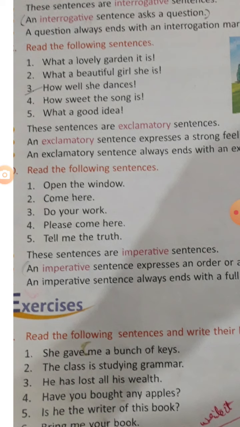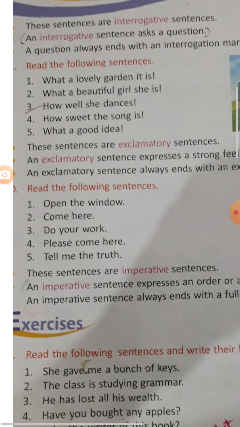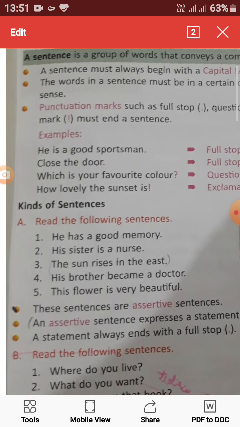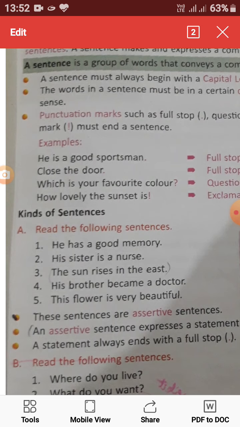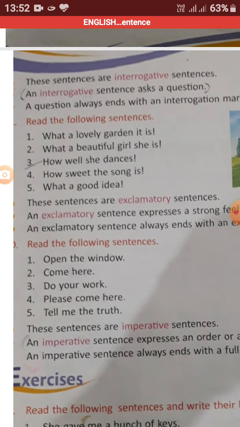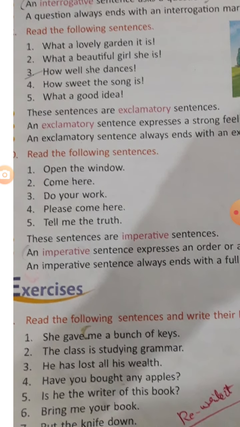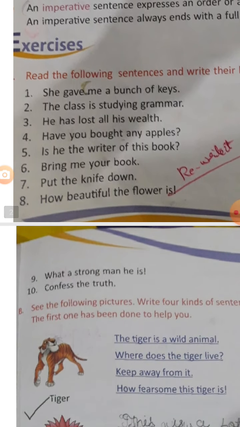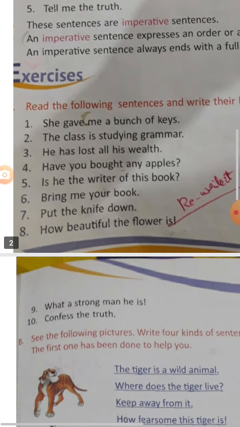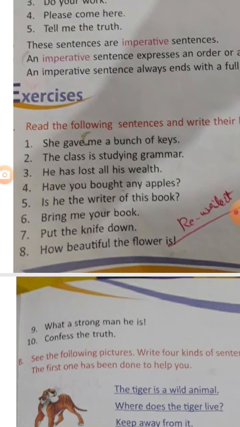So, we have learned all the 4 kinds of sentences. Let's go once more. The first one is assertive sentence. The second one is interrogative sentence. The third one is exclamatory and the last one is imperative. I hope you all have understood well the clarification given. Now go and read this lesson at least twice so that you can understand well.